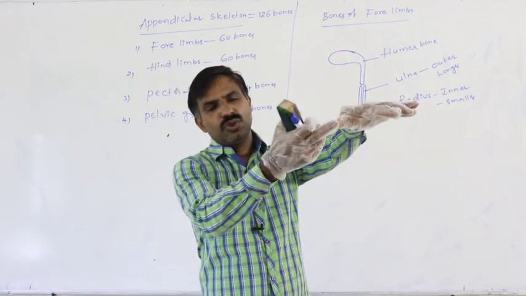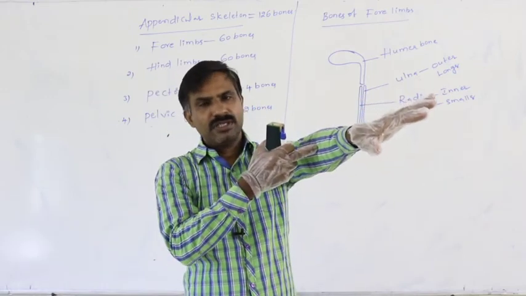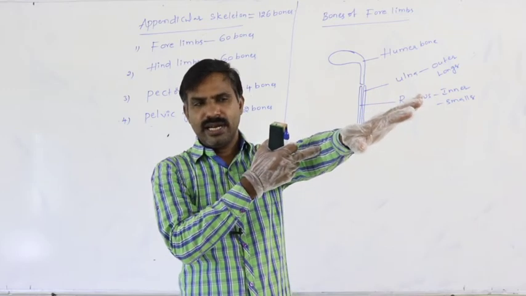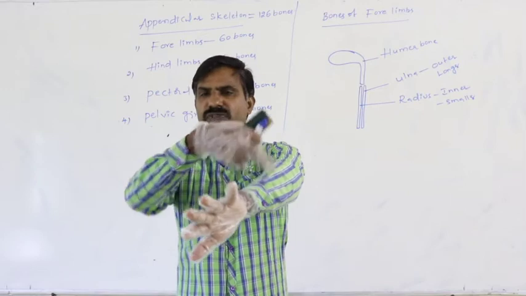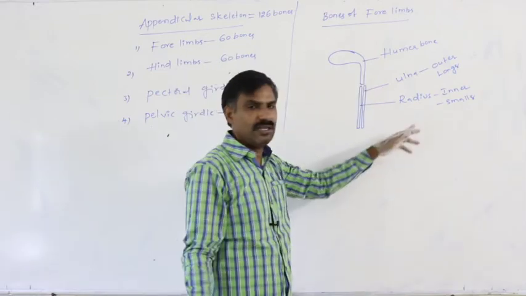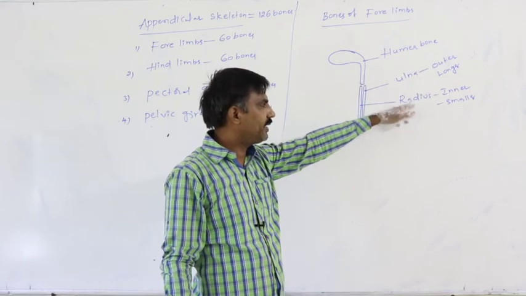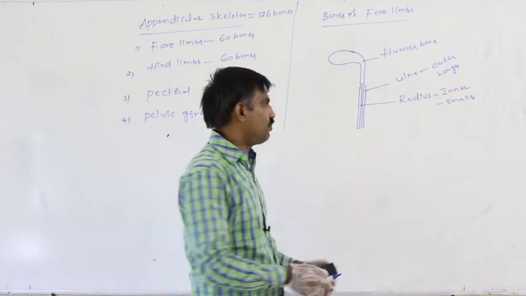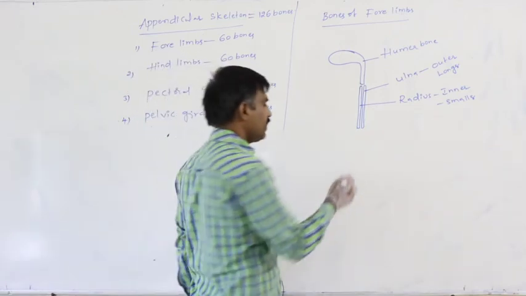Definitely, towards the thumb, whatever the bone is present in the forearm, that is said to be the radius. Towards the little finger, that is said to be the ulna. Ulna is the outer, the longer. Radius is the inner and the smaller. These 2 bones are present in the forearm.